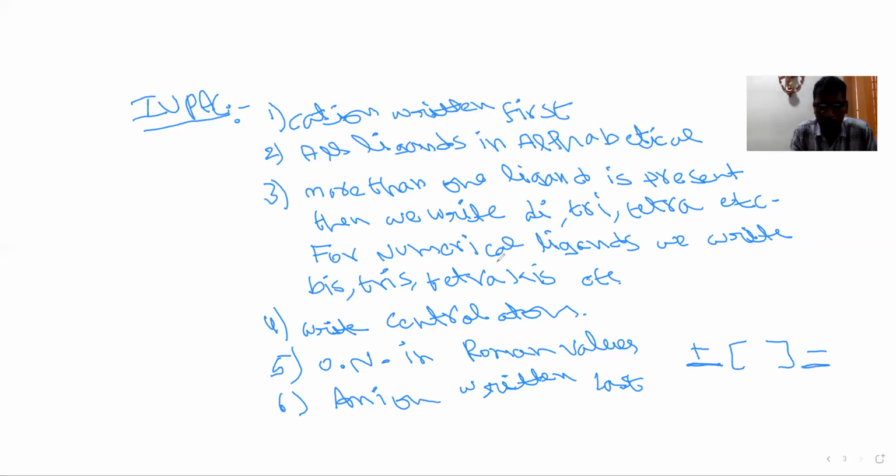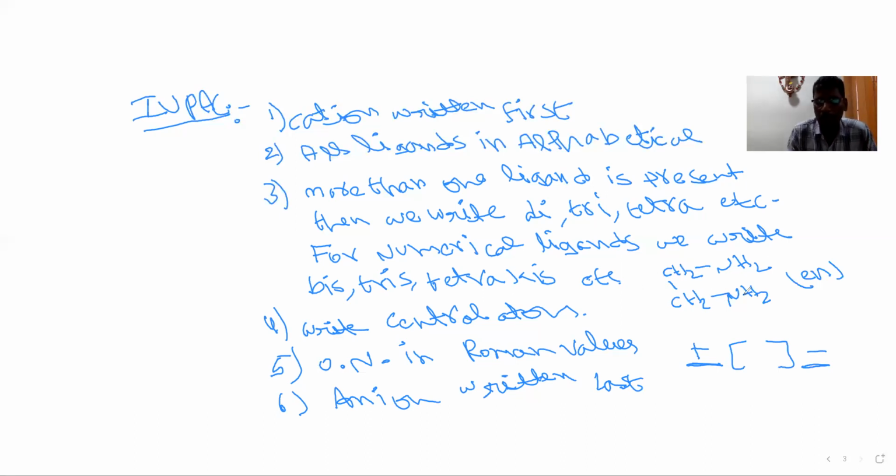And what does numerical ligand mean? Suppose there is a ligand like CH2-CH2 with NH2 on each end, NH2-CH2-CH2-NH2. In shortcut it is denoted with en. Its name is ethane-1,2-diamine. So in the name, numbers are coming, 1,2-diamine.